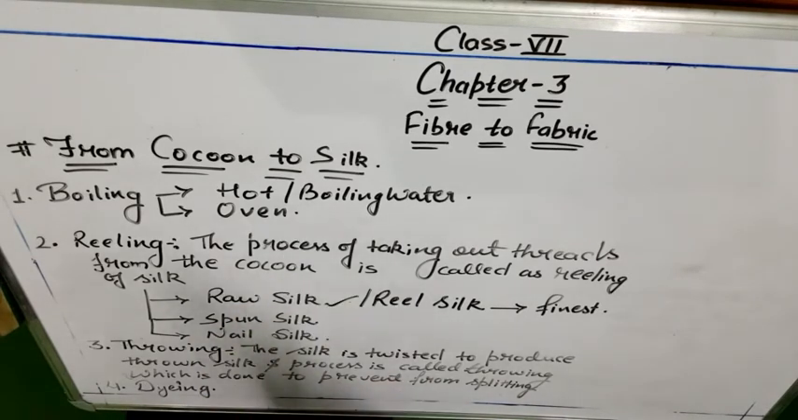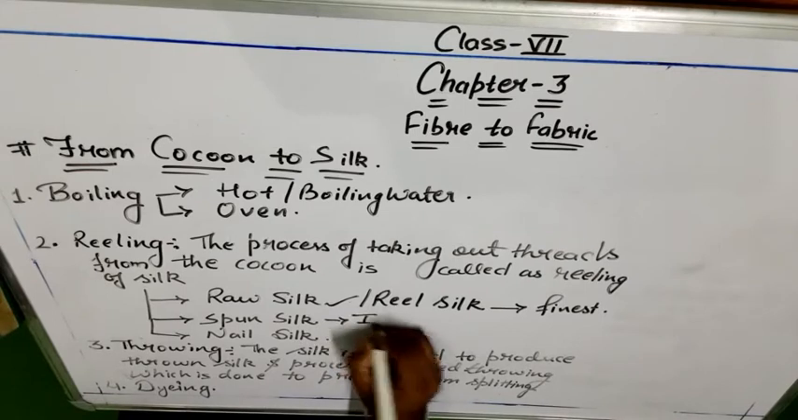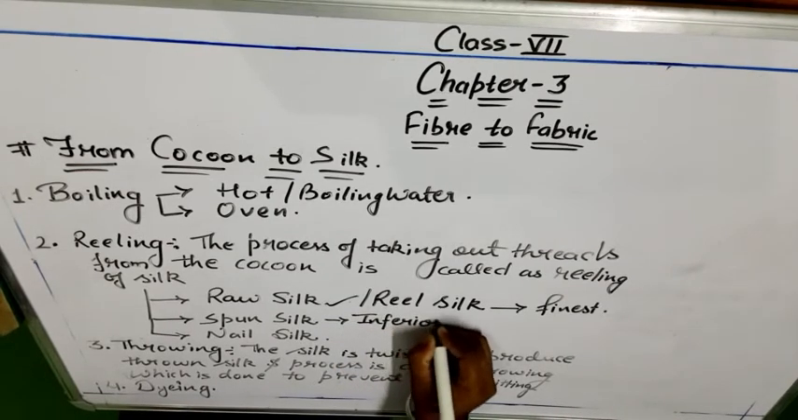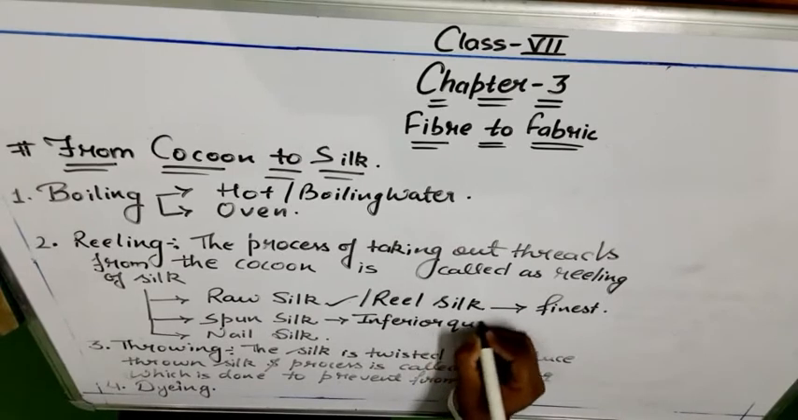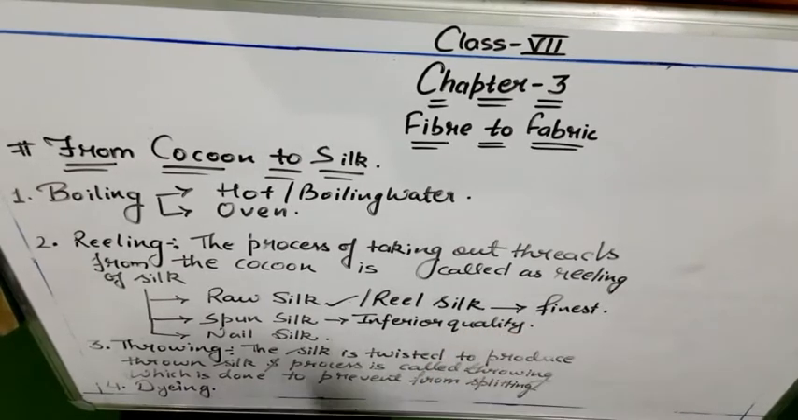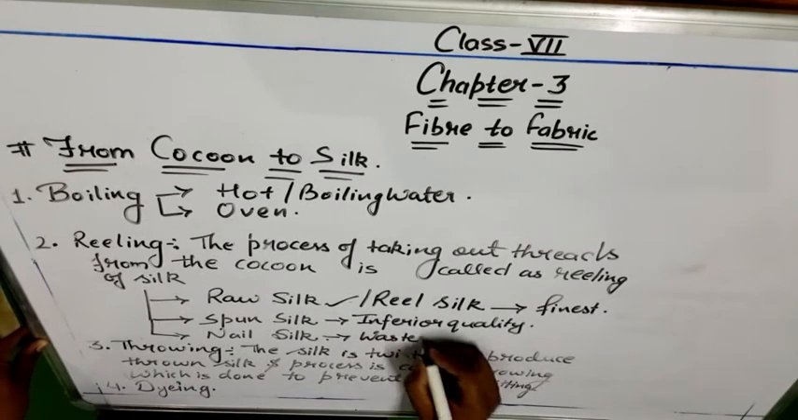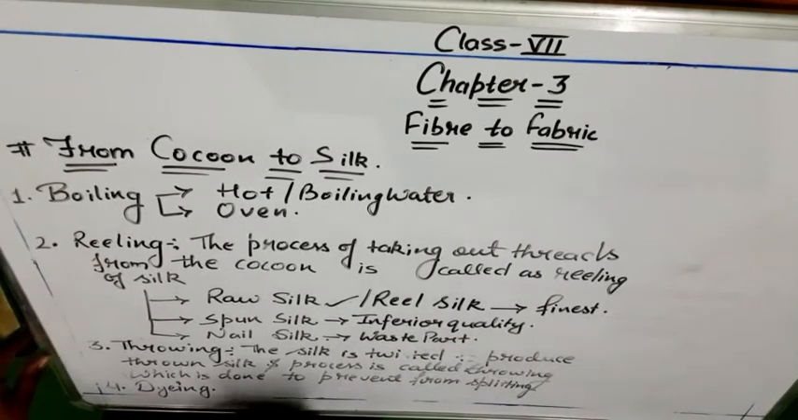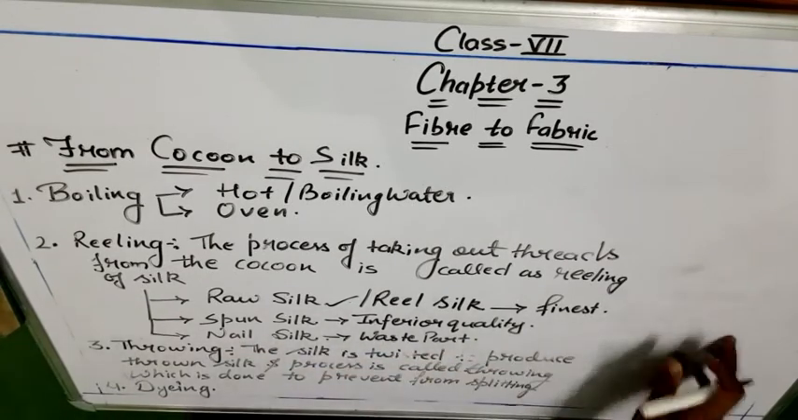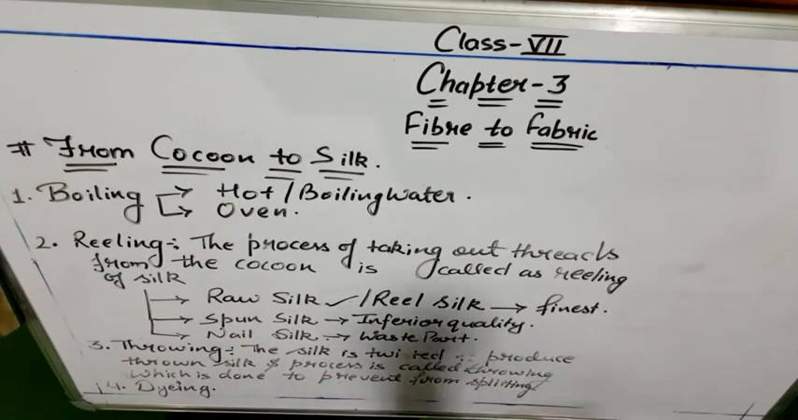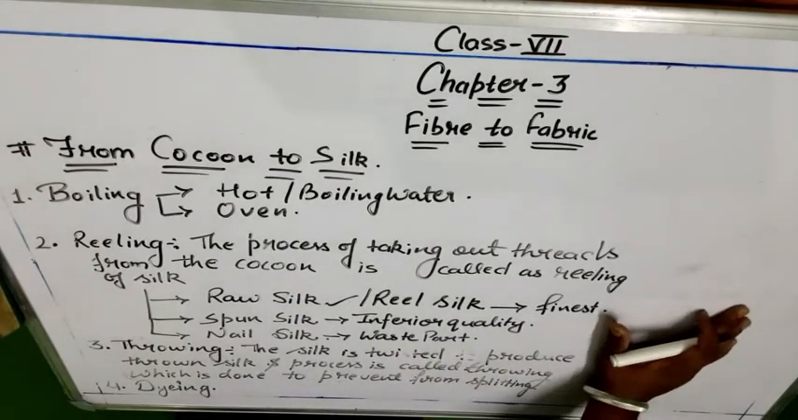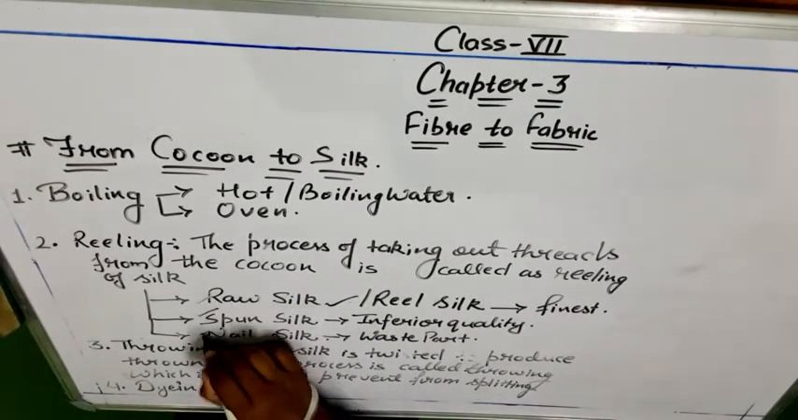Then spun silk, which is less, inferior quality, which can be used for making bed sheets, etc. Then the lowest, in other words the waste. Waste silk is called nail silk. The waste part of the silk is called nail silk, which can be used for making carpets and other small things. So these are the three grades of silk: raw silk, spun silk and nail silk.